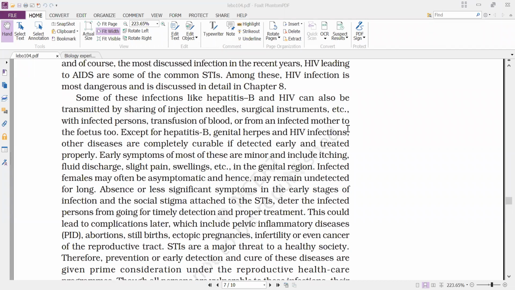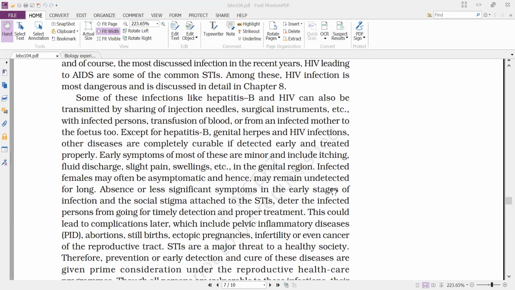Okay. And next, this could lead to complications later, which include pelvic inflammatory disease, PID, abortions, stillbirths, ectopic pregnancies, infertility, or even cancer of the reproductive tract.